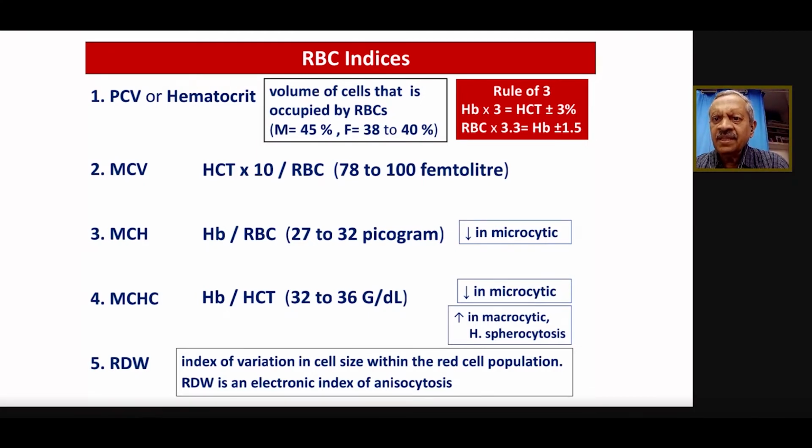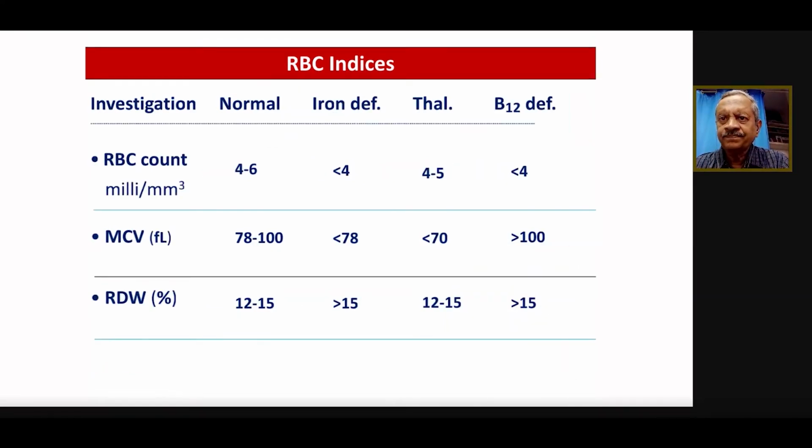So within the RBC populations, some may be young, some may be old, some are the normal adult. So here, if the patient has some kind of anemia, then the RBC size will differ, right? But if the patient has only one condition like thalassemia, the RDW remains the same. So it's very important, and we'll see the importance in the next slides, that RDW is a very simple parameter giving some idea about whether we are dealing with iron deficiency anemia or thalassemia.